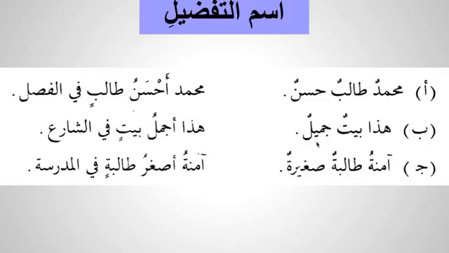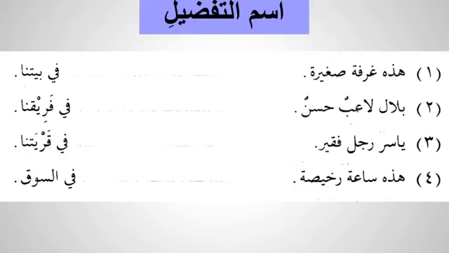Hada baytun jamilun. Again, simple jumlatul ismiya. So how do we make it into ism tafdil? Hada ajmalu baytin, the most beautiful house, fi shari, in the street. Aminatu talibatun saghiratun. So saghiratun, we'll have the same pattern as asgharu. Whether it is masculine or feminine, it's the same form af'alu. So we use asgharu talibatin fil madrasati.